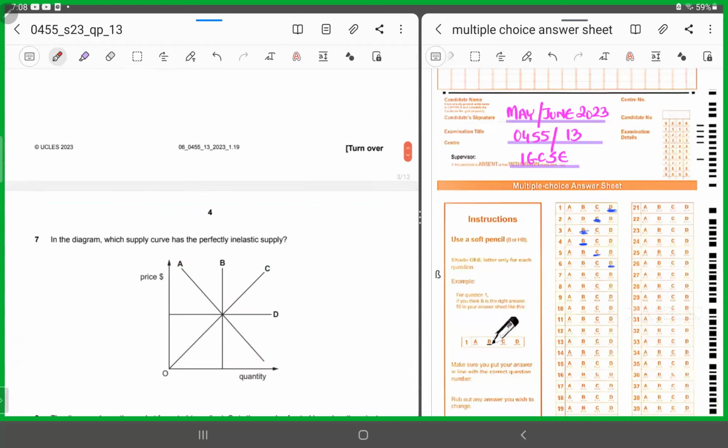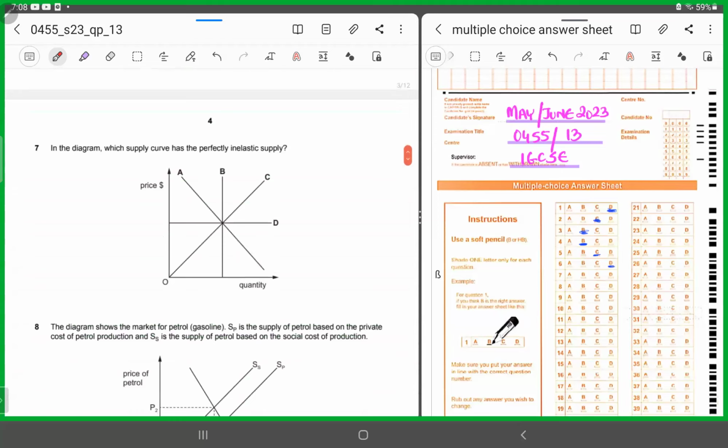All right, number 7. Number 7 shows in the diagram which supply curve has the perfectly inelastic supply. All right, so there are 4 curves given and you need to find out which supply is actually talking about a situation of perfectly inelastic supply. All right, C, the diagram C is a situation of unitary price elasticity of supply. So this is unit PES, right? All right.